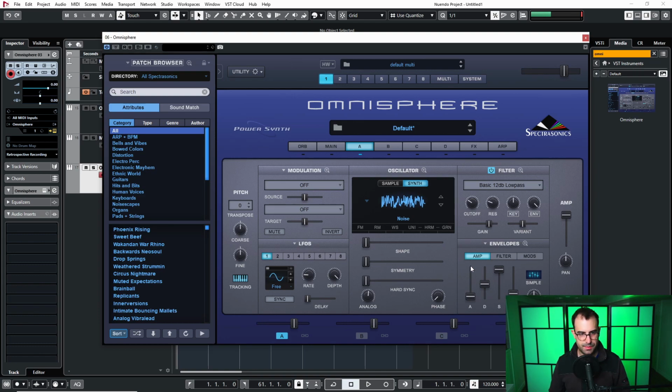The first thing I'm going to change here is the amp, because I don't want it to hit so hard whenever I press a key. I want it to gradually get louder, and then I want it to release as well. Like that. And I can bring down the decay and the sustain here. Let's bring up the sustain. Okay, so we need the sustain up so that we have the sound playing.